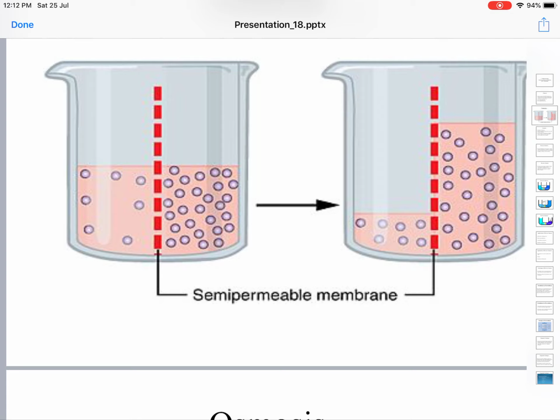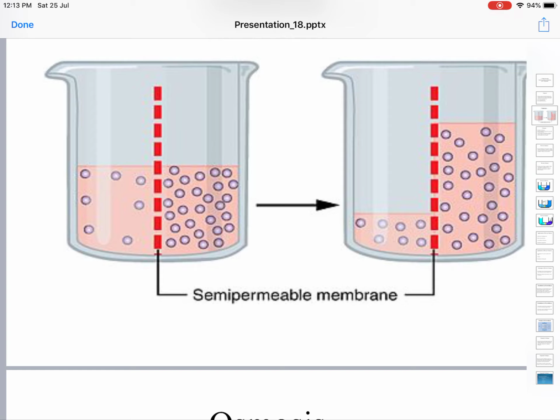Osmotic pressure is the pressure required to stop the inflow of solvent into the solution of higher concentration from the solution of lower concentration when they are separated by a semi-permeable membrane. Simply put, it is the pressure required to stop the diffusion of the solvent from the lower concentration solution to the higher concentration solution. That is osmotic pressure.